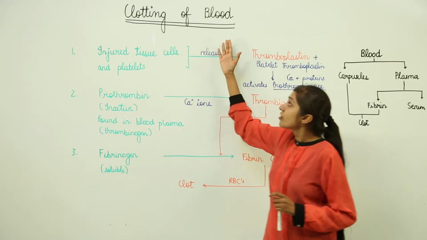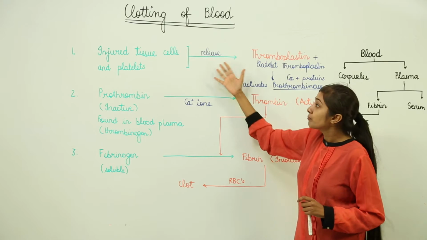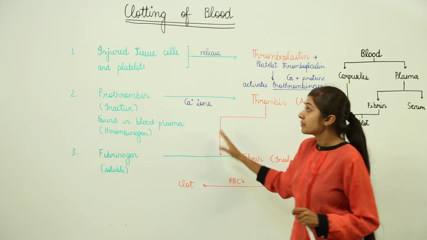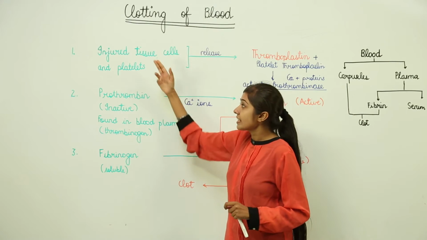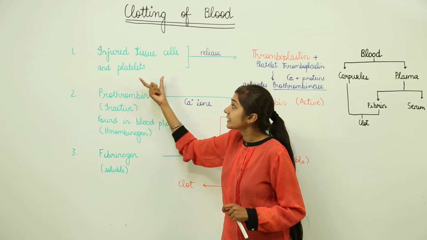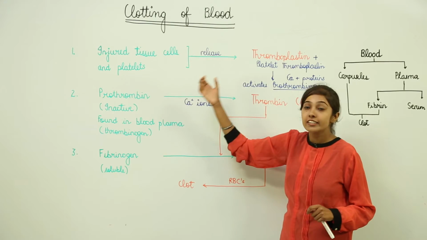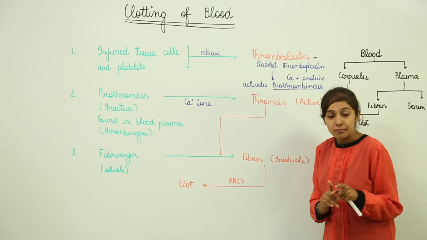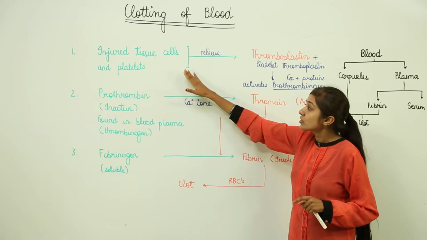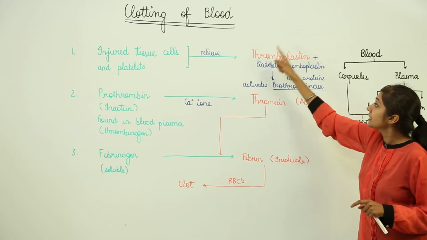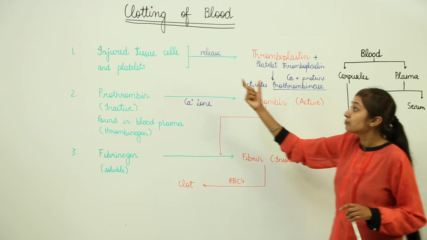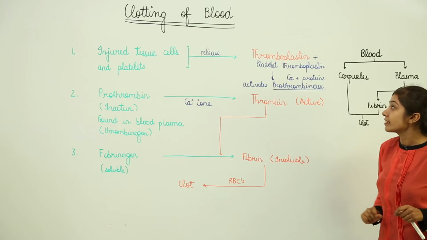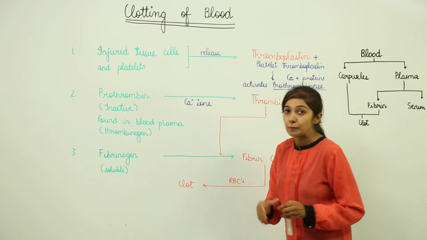So it's very important that the proteins that are responsible for blood clotting are there in your blood. So let's see what happens. The injured tissue cells and the platelets disintegrate, and the injured tissue cells release a factor that is known as thromboplastin. Just remember how I am differentiating. The injured tissue cells release thromboplastin, and the platelets, after disintegration, release platelet thromboplastin, which is also known as platelet factor 3. I will just write it for you.